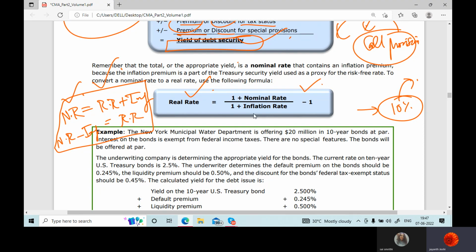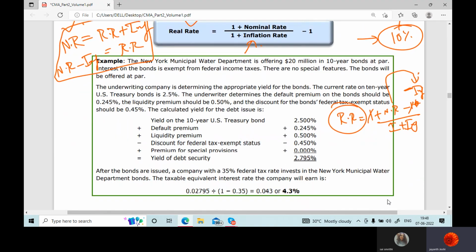So when the nominal rate is discounted with inflation, real rate is equal to (1 plus nominal rate) divided by (1 plus inflation), minus 1.